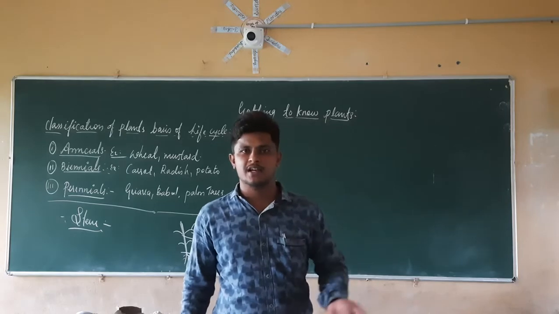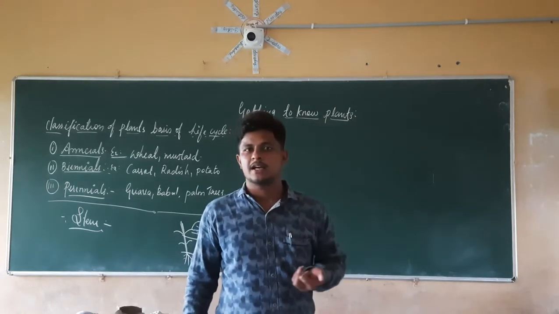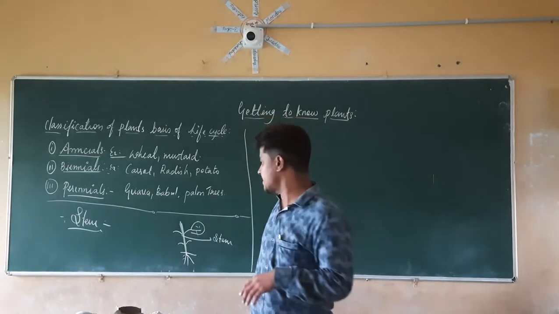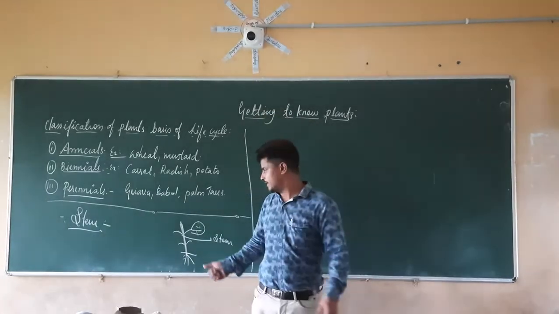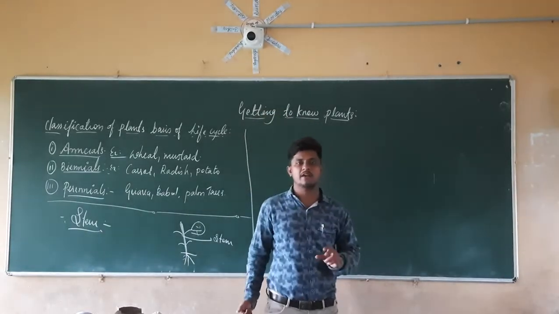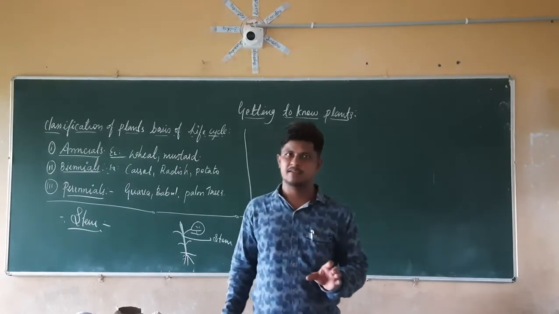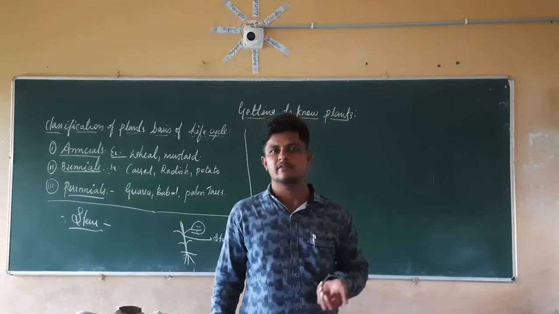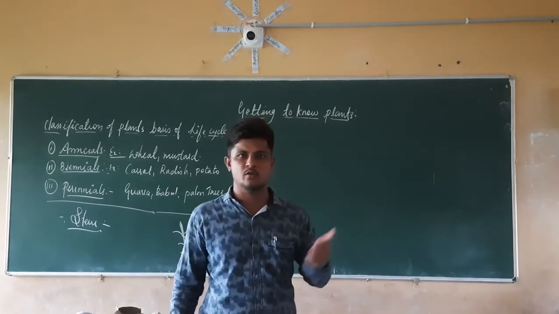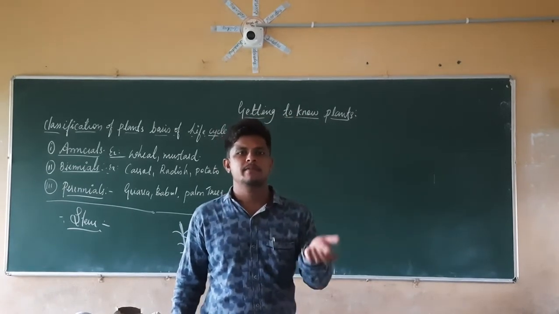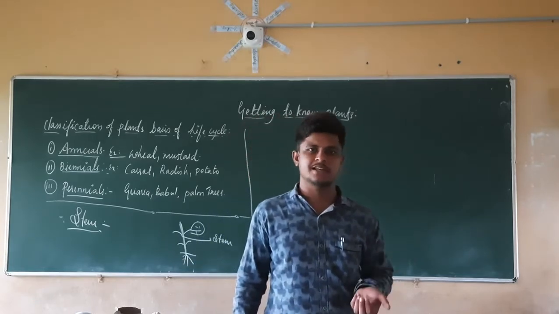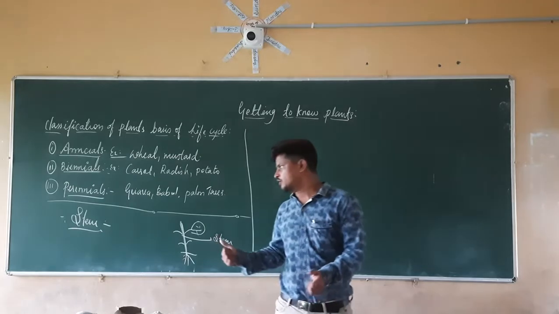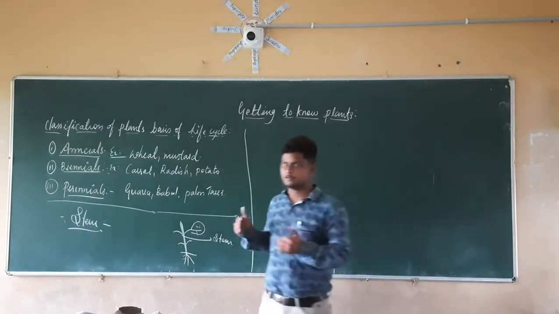If you check the stems of different kinds of plants, they have different colors, different thickness, and different hardness. So we have the soft stem, a thicker stem, a thinner stem, a hard stem. In the same manner, the color of those stems will vary. It may be brownish, or it may be greenish. So this is about the stem, and the stem is going to give support to the plant.